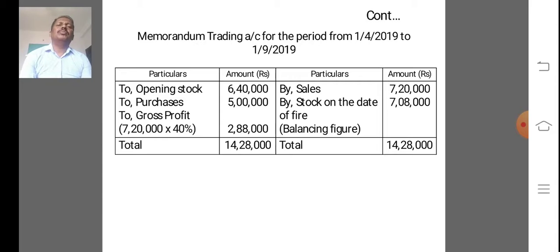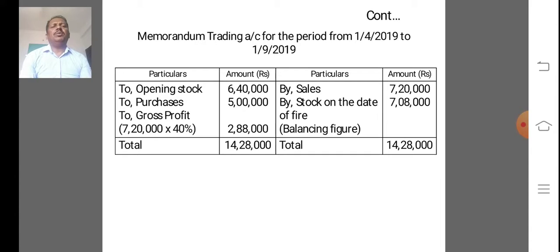7,20,000 into 40 divided by 100, then we get 2,88,000. So after entering all items on the debit side, we count 6 lakh 40, 5 lakh, 2 lakh 88. Then we get 14 lakh 28,000.